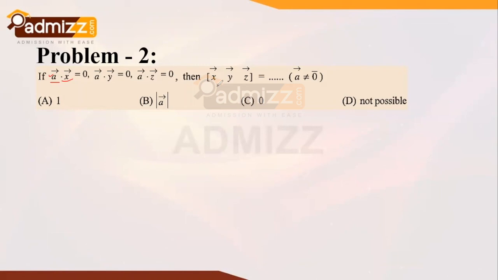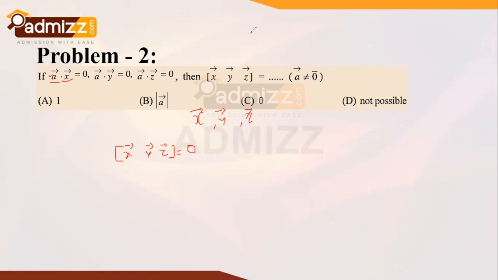So it certainly indicates that the given vectors are coplanar. Whenever these vectors are coplanar, we can conclude that the scalar triple product of x, y, z is equal to 0, since all these vectors lie in the same plane.